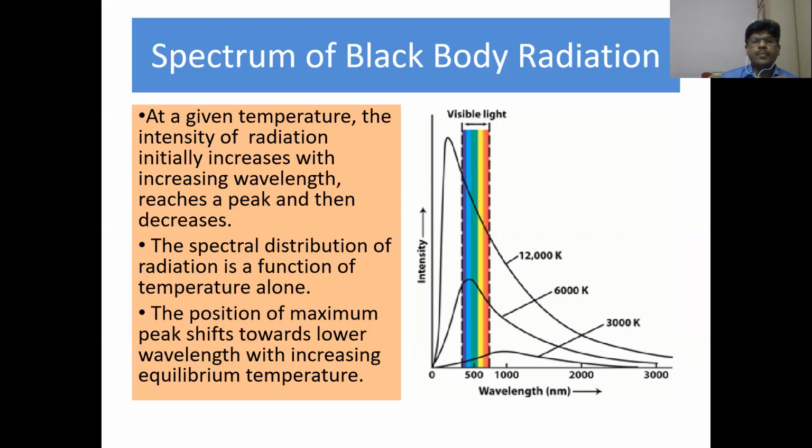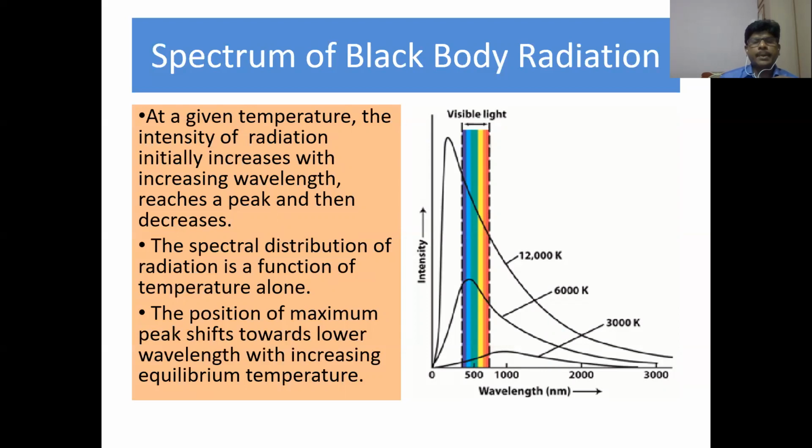A careful observation shows that the position of the maximum peak shifts towards lower wavelength with increasing equilibrium temperature. That is, as temperature increases, from 3000 to 6000, 6000 to 12,000, the peaks are obtained at lower values of wavelength.